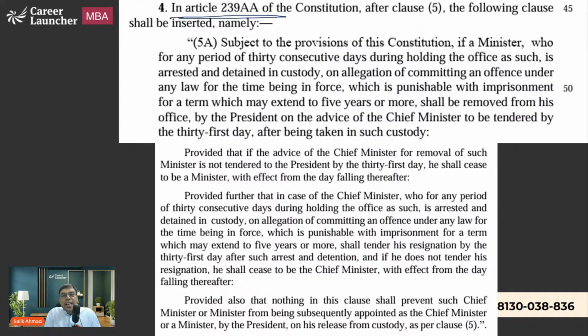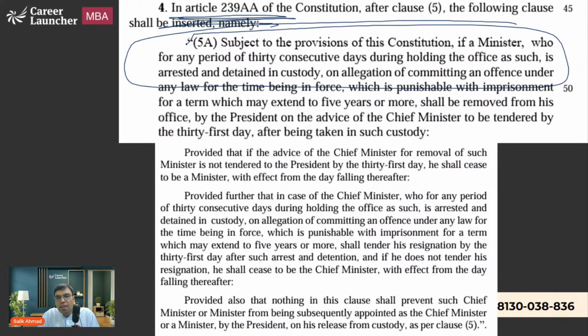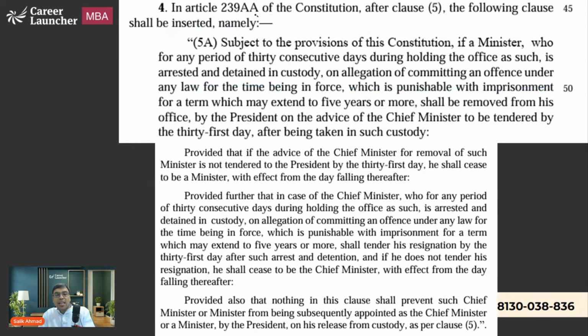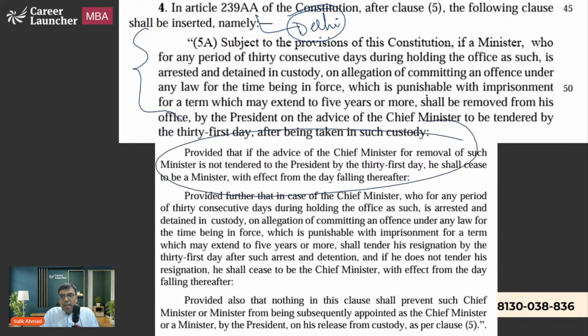Similarly, Article 239AA, which is actually related with Delhi. That is what you should be knowing.